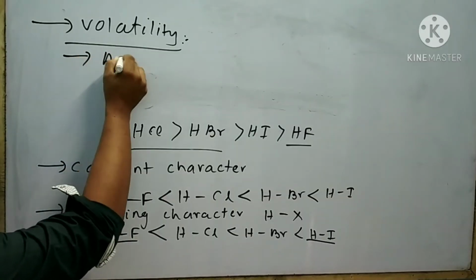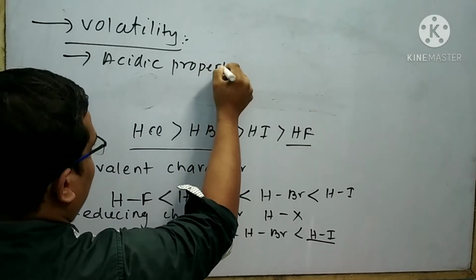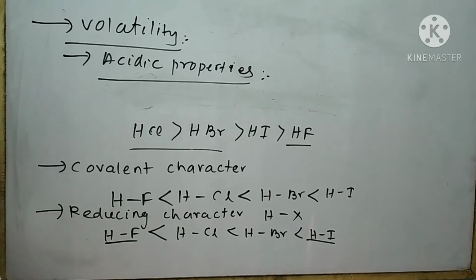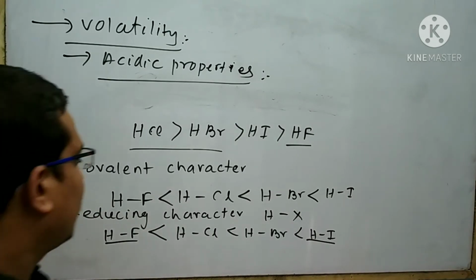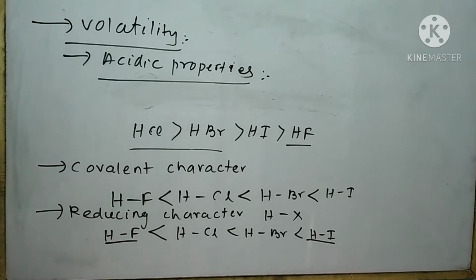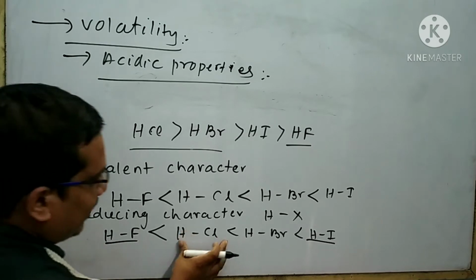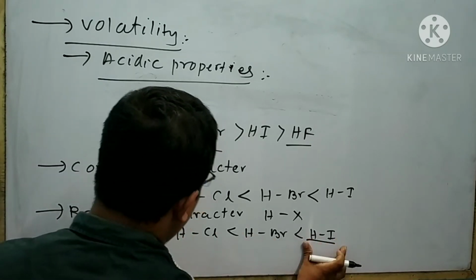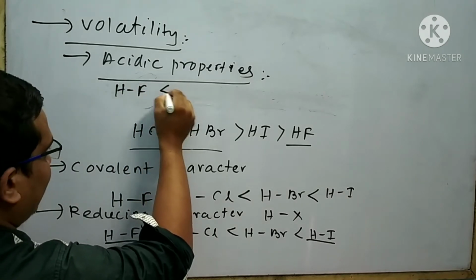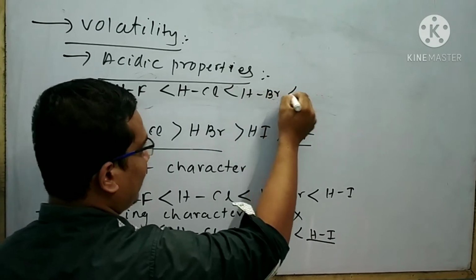Next is your acidic property. The acidic property depends upon the reducing character. The more the reducing character, the more the acidic property. We know that HF has less reducing character than HCl, than HBr, than HI. So HF has less acidic character than HCl, then HBr, then HI.